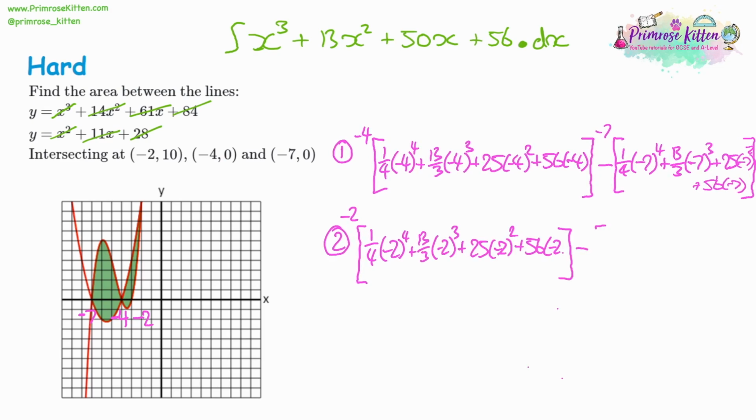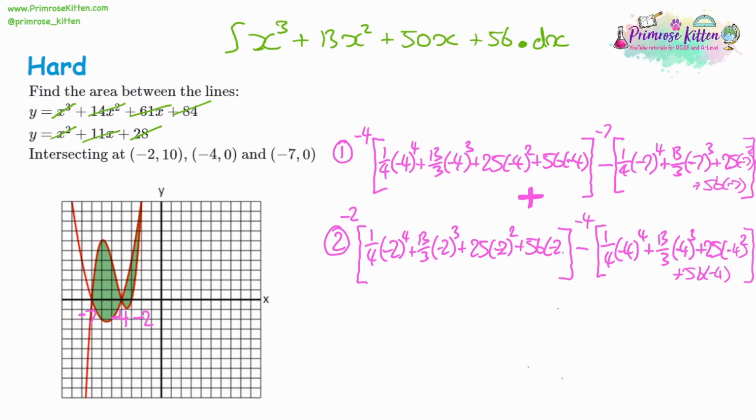And then we take away our second substitution, which would be -4. Now, I am going to write this down again, but we've already found -4 from our very first substitution for the first area. So you should have the value for that already once you get to this point. But I'll write it down for completeness. And then all we have to do simply is add together area 1 and area 2. And that should give the total area that's shaded in between the two curves.